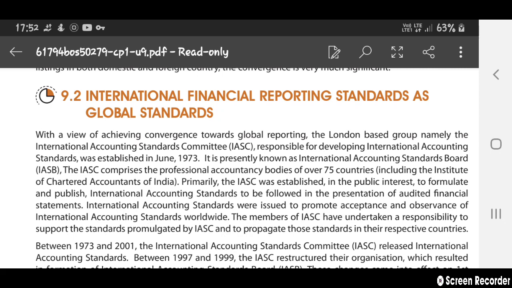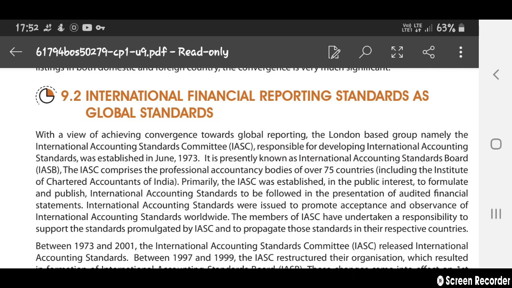It includes the Institute of Chartered Accountants of India, ICAI. Primarily the IASC was established in the public interest. It was established to formulate and publish international accounting standards that should be followed in the presentation of audited financial statements.